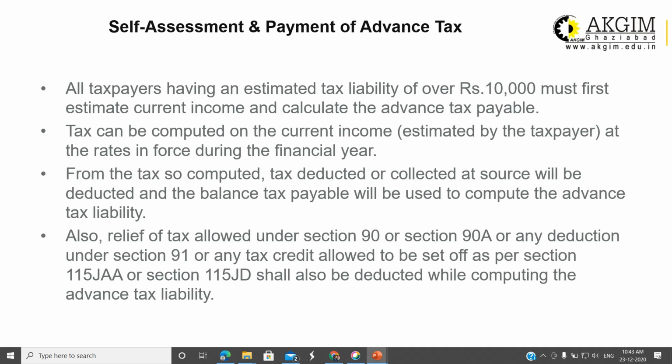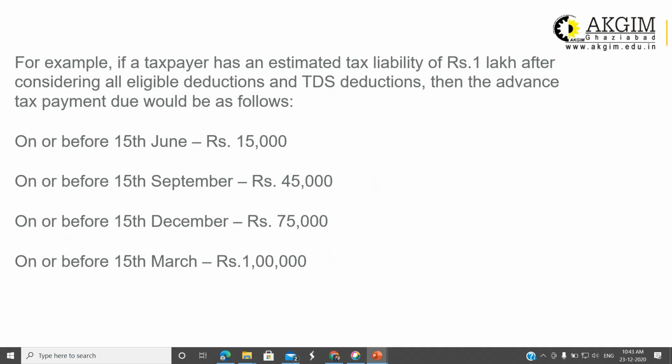Also, the relief of tax allowed under Section 90 or 90A or any deduction under Section 91 or any tax credit allowed to be set off as per Section 115JAA, that is related to MAT, minimum alternative tax, and Section 115JD shall also be deducted while computing the advance tax liability.